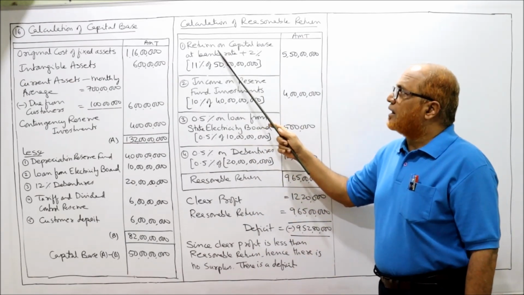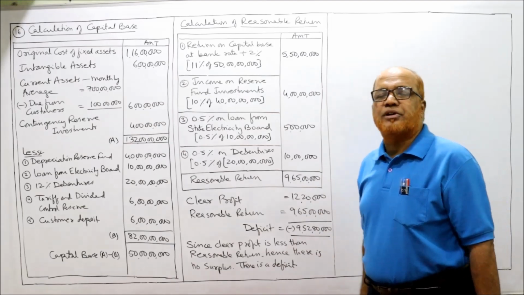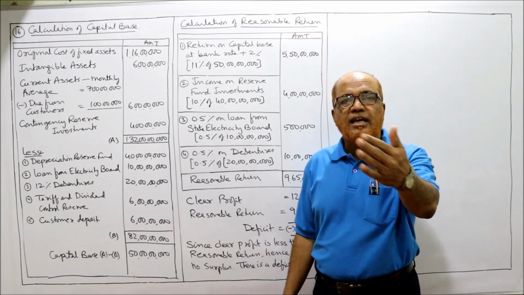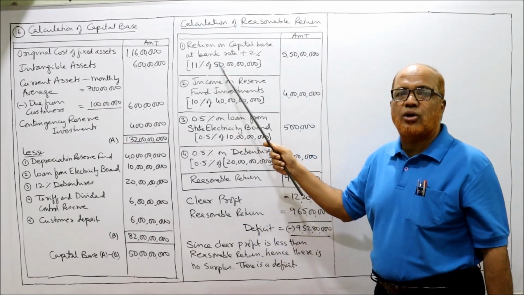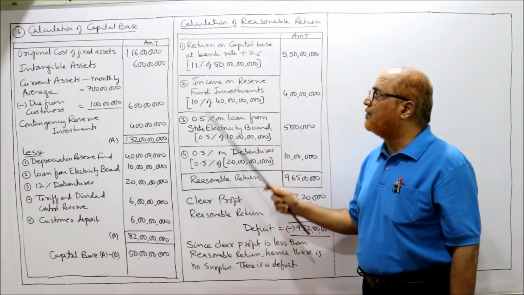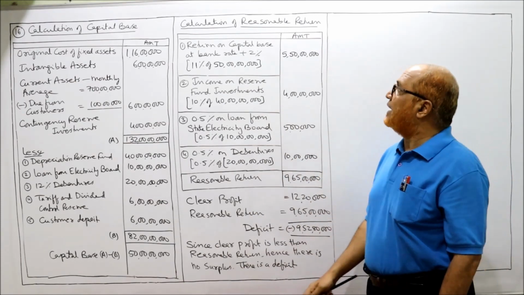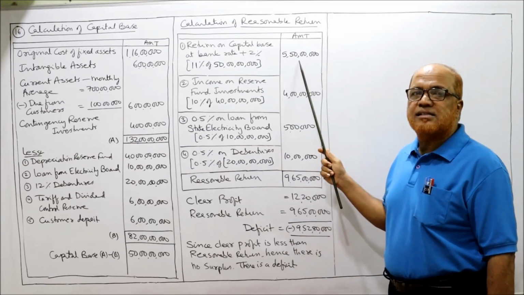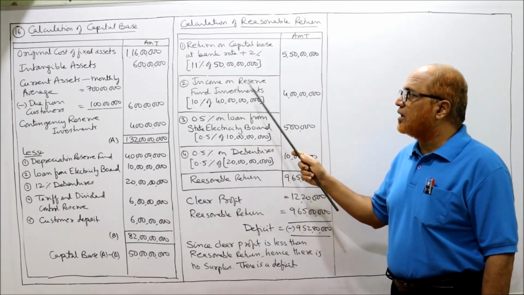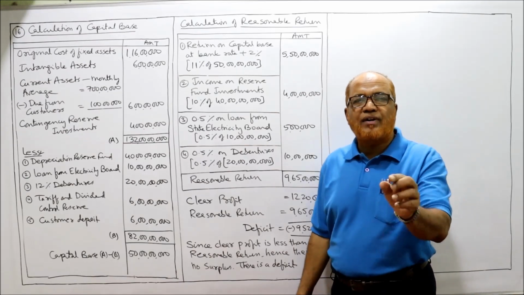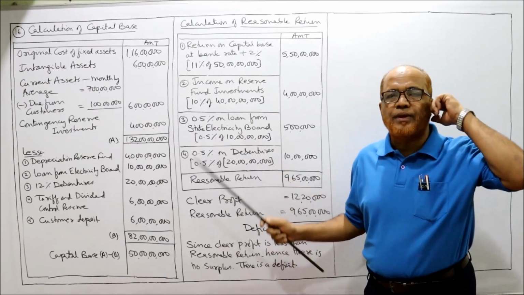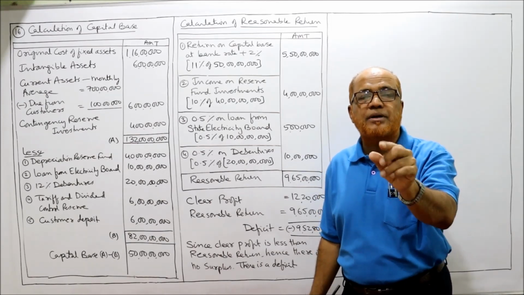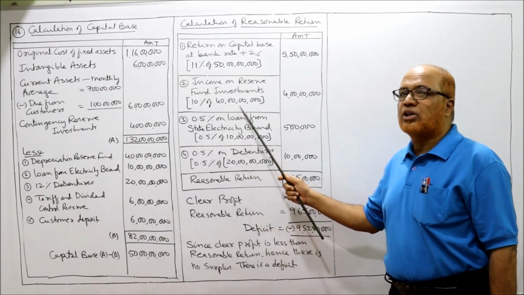Calculation of reasonable return. Return on capital base at bank rate plus 2%. In the problem, bank rate is given as 9%. So 9 plus 2, 11% on capital base. 11% of 50 crore, you will get 5 crore 50 lakh. That is the return on capital base. Income on reserve fund investment: the reserve fund investments are given as 40 crore, and as per the adjustment, all the investments are yielding 10% return. So 10% of 40 crore, 4 crore.